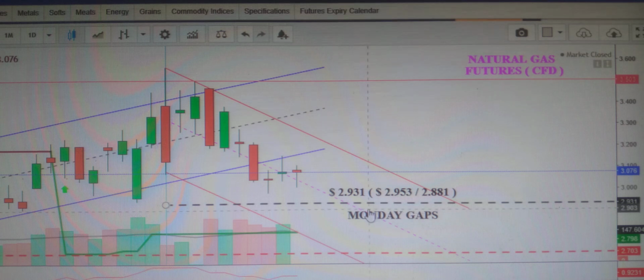This is my Monday gaps observation, and I should also discuss the gap up. Believing in upside is very hard to say. Until 3.155 is crossed, which is a keen observation, any gap up around 3.11 to 3.155 and above, I don't think there will be any big rally. That is because of the storage: the storage is much higher at the maximum, and the demand in the coming months I don't think will be much more.